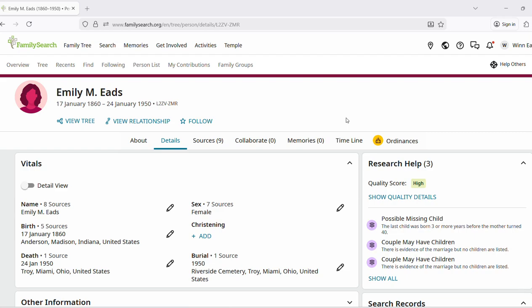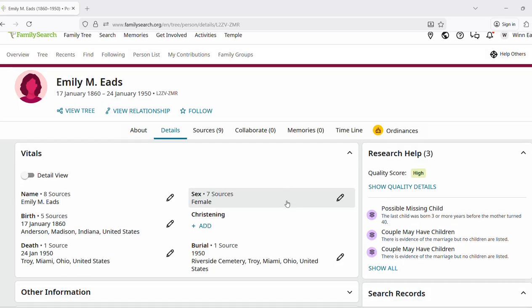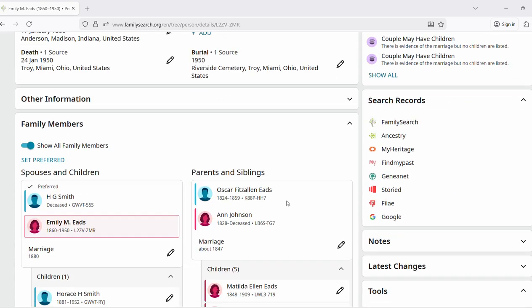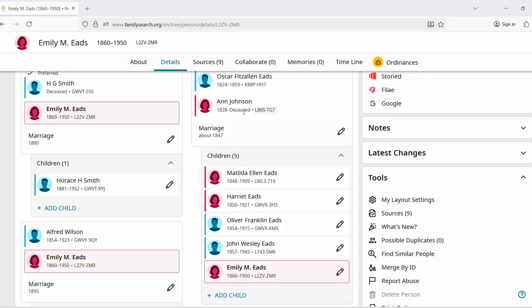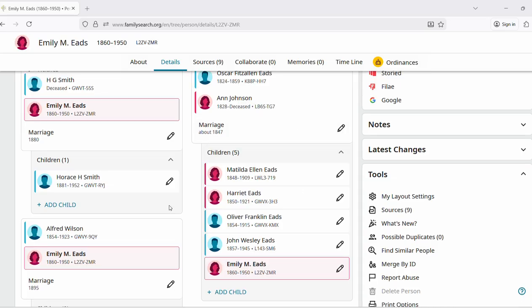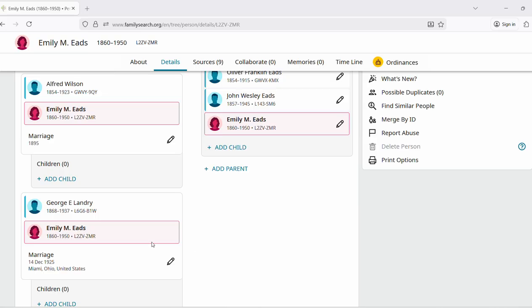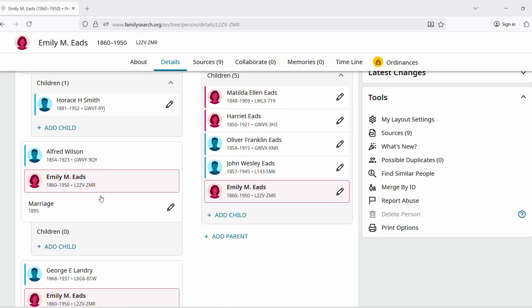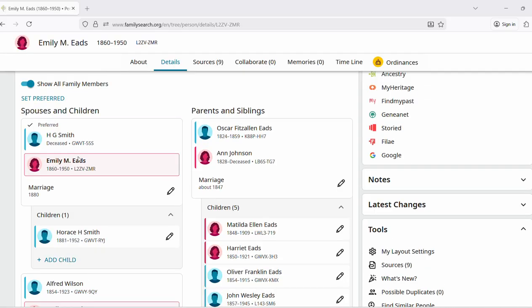Here's a page for Emily M. Eads, born in 1860 in Indiana. Here's a list of her parents and her siblings. And here's a list of her 3 husbands: George Landry, Alfred Wilson, and H.G. Smith. H.G. Smith does not have any information about birth or death.